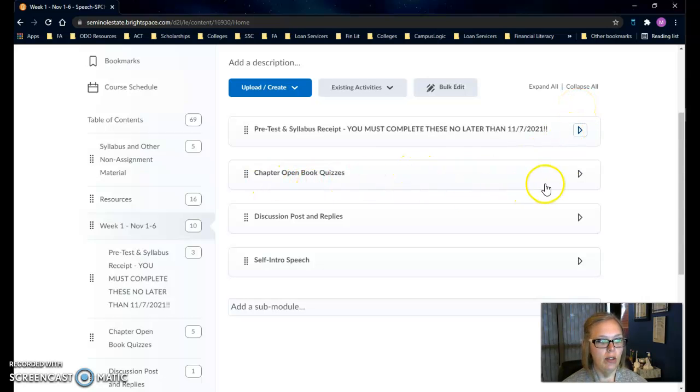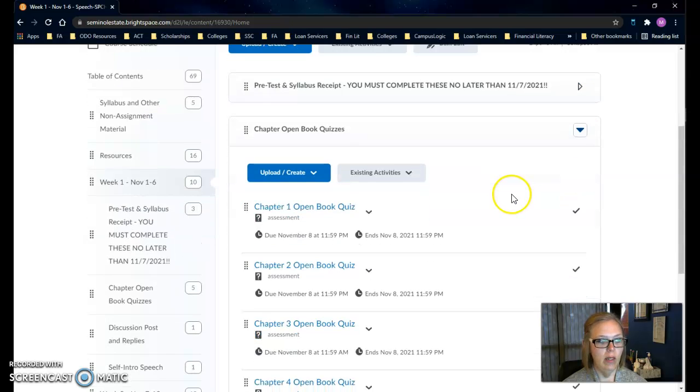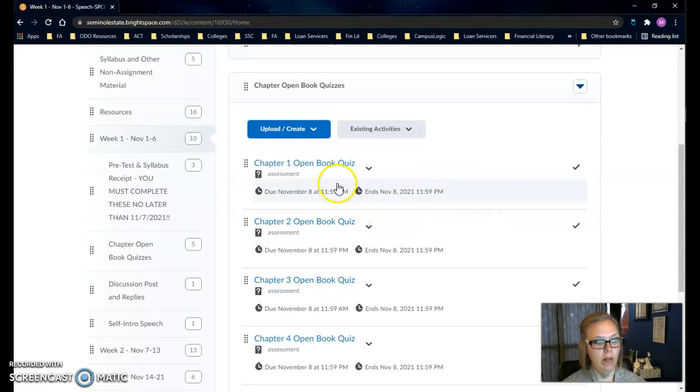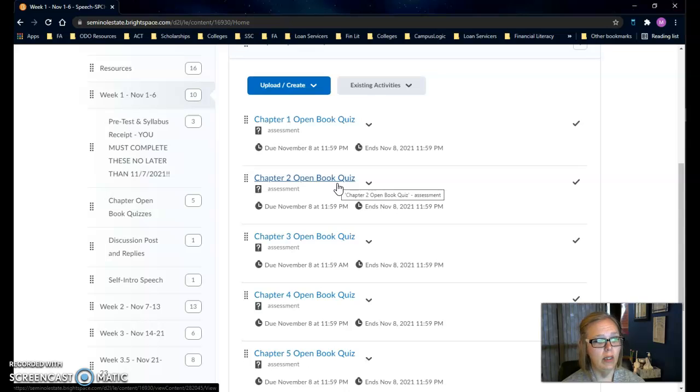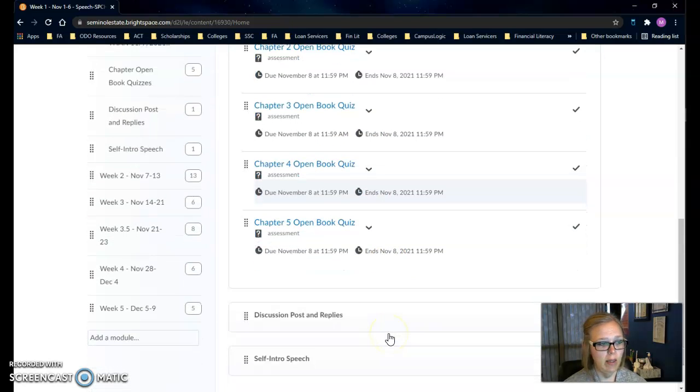Next, you'll notice our open book quizzes. And again, you'll notice that we have a lot of these at the very beginning of the course, but know that each one is anywhere from 5 to 10 questions, and some are multiple choice, some are matching, some are fill-in. And you'll notice that all of these are going to be due no later than November 8th.